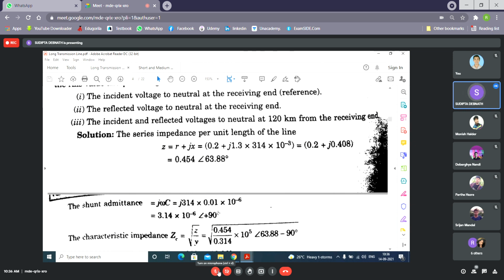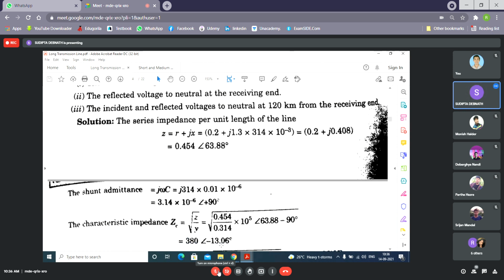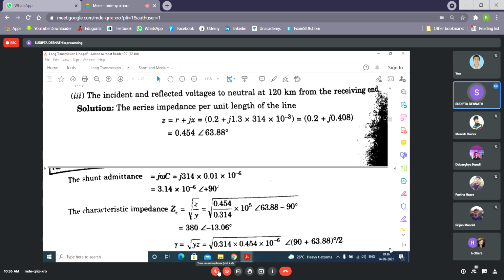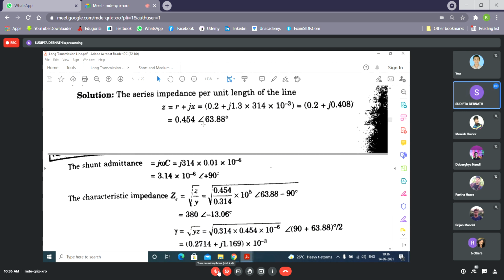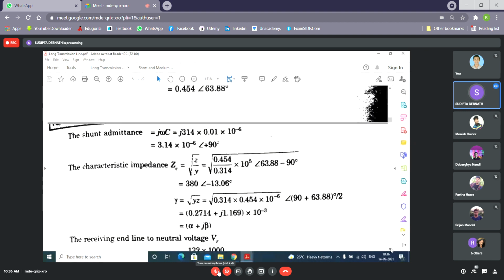Now what is the ZC? You need to find ZC because in the expression of V and I, you have the ZC term. So what is ZC? It is root over Z by Y. What is Z? This is Z. This is Y. So ultimately you are getting this one. And similarly find out gamma. What is gamma? Root over YZ. This is small z, this is small y. You will get this value. You know, the root of an angle alpha becomes alpha by 2. And so you find the value for gamma like this.